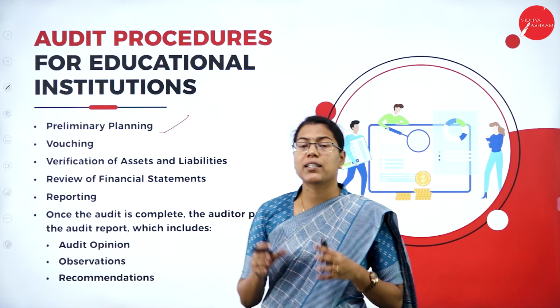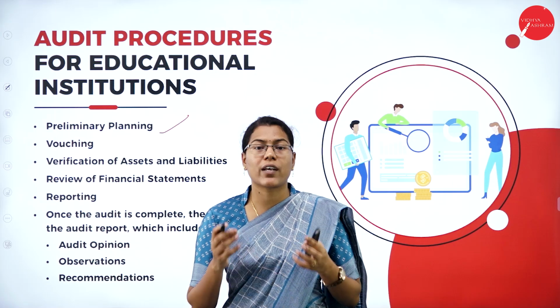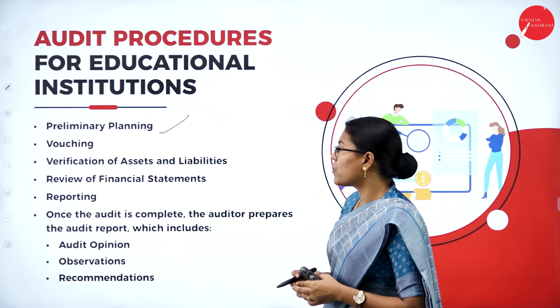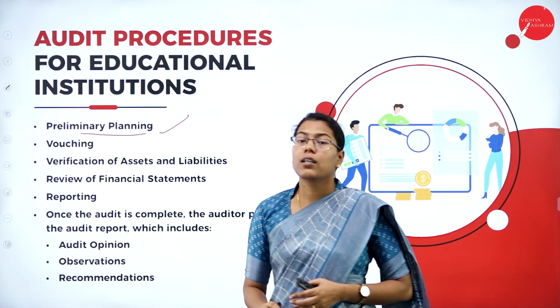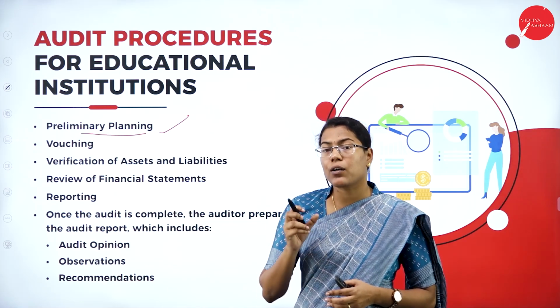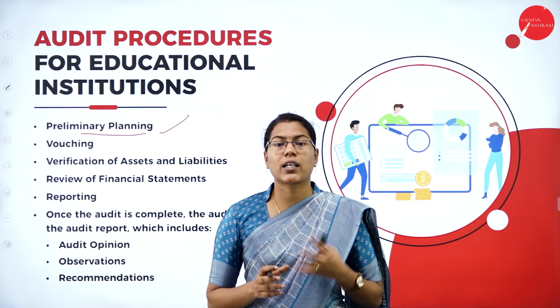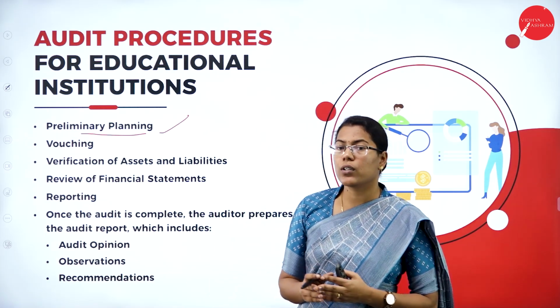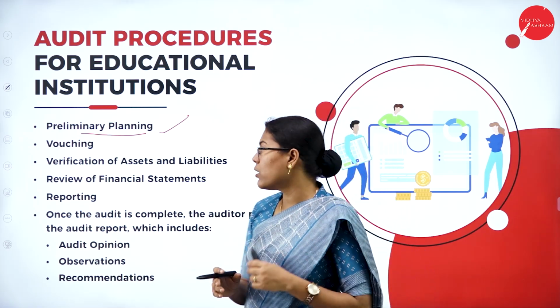Say, for example, there may be mismanagement of cash or in the calculation of wages that are paid to the staff or the employees. So just like that, they have to plan here what the areas of risk are and also what type of educational institution it is. Whether it is government owned or private owned, based on that the auditor has to plan for the audit.